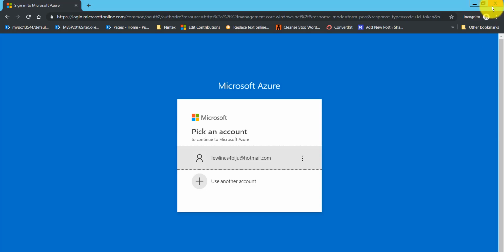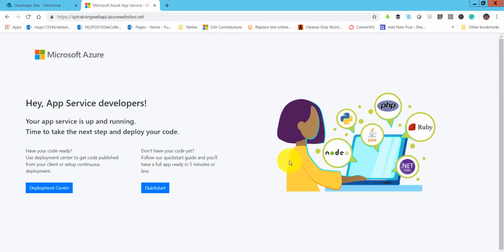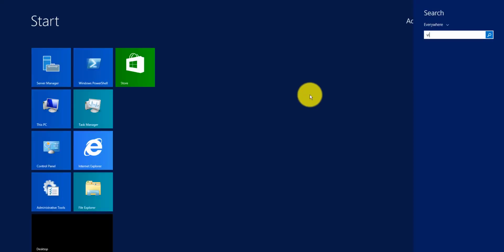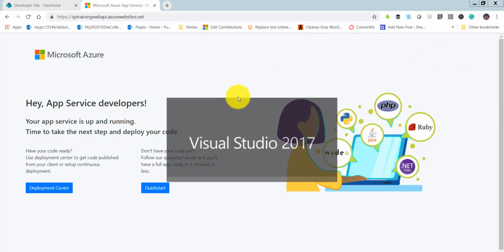Next, we will create our web API. We will use our Visual Studio to create the web API. So for that, I'll open my Visual Studio. You can see here, this is my Visual Studio 2017.